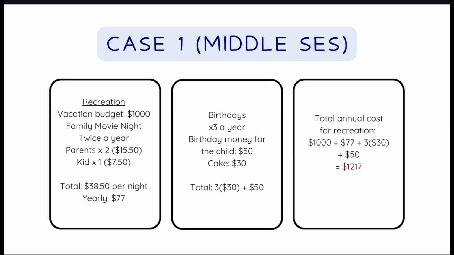Lastly, recreation. Vacation per year costs $1,000. Additionally, a family has 2 movie nights per year, and it costs $38.50. The total yearly will be $77. Birthday costs $30 with an addition of $50 for the child. The total yearly for all these is